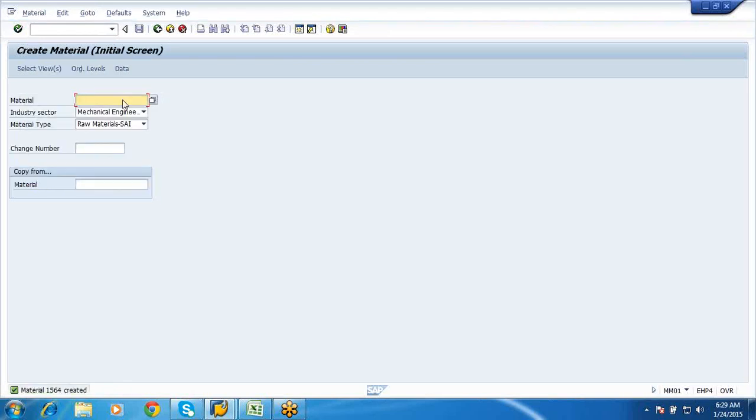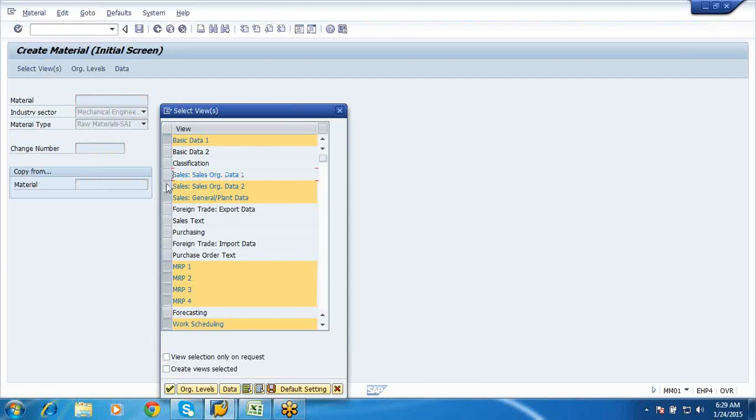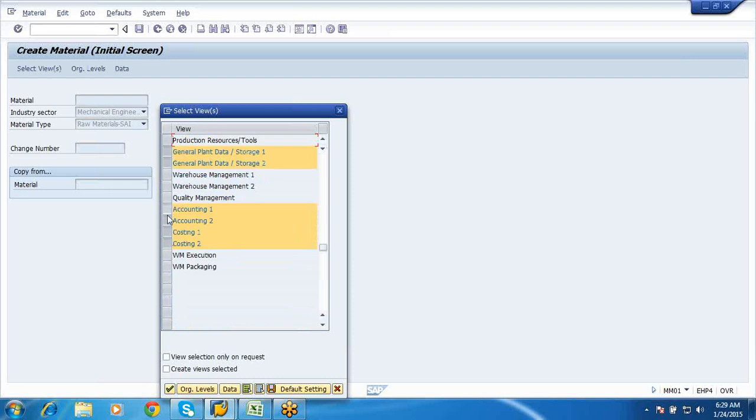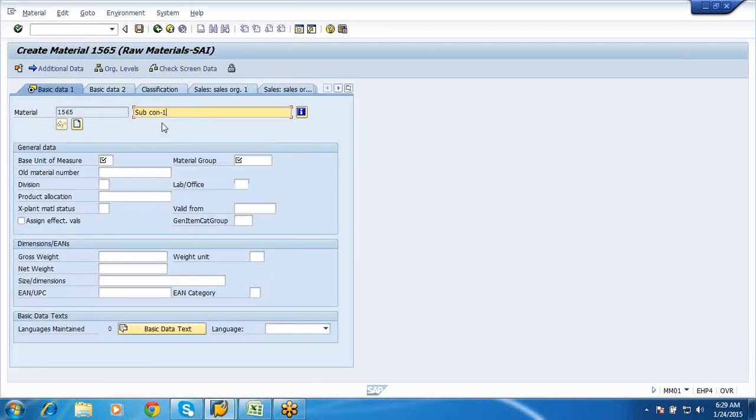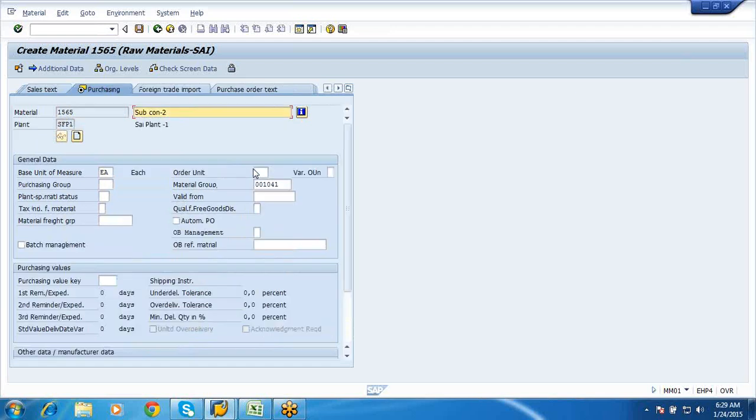Similarly, I'll create one more material. Sales, purchasing, I don't want my work scheduling view, so I'll remove accounting, costing and everything. For this I'll say subcon 2, each, enter.